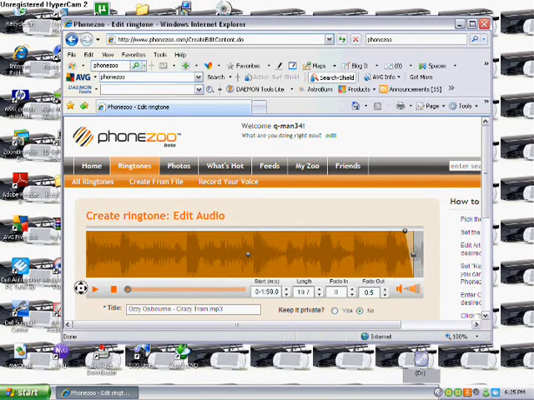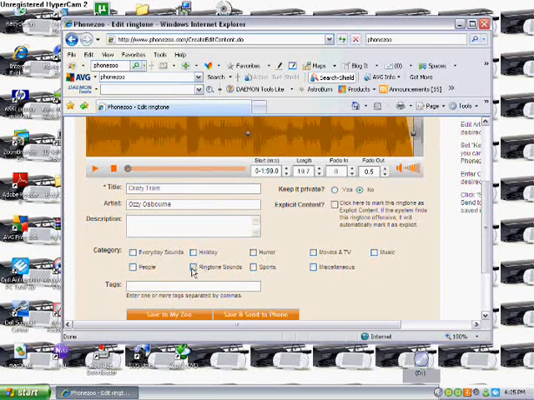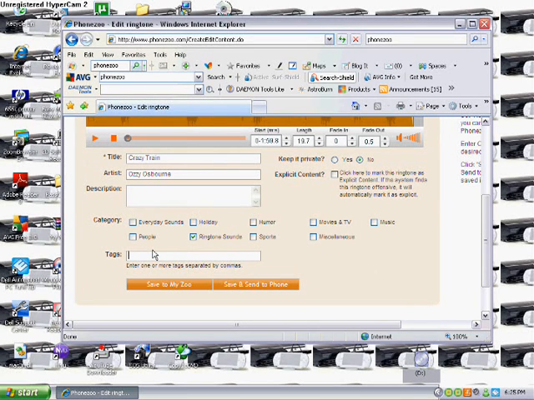Okay. And now here's what you want it to look like on your phone. What I want is Crazy Train. Artist Ozzy Osbourne. There's no description. And now you make it into ringtone sounds. It's a lot easier to do. Now you have to have at least one tag. What I'm going to do is just put Crazy Train and Ozzy.